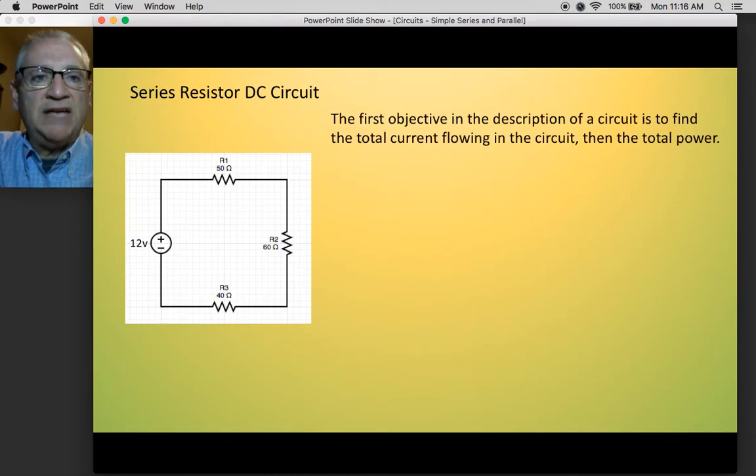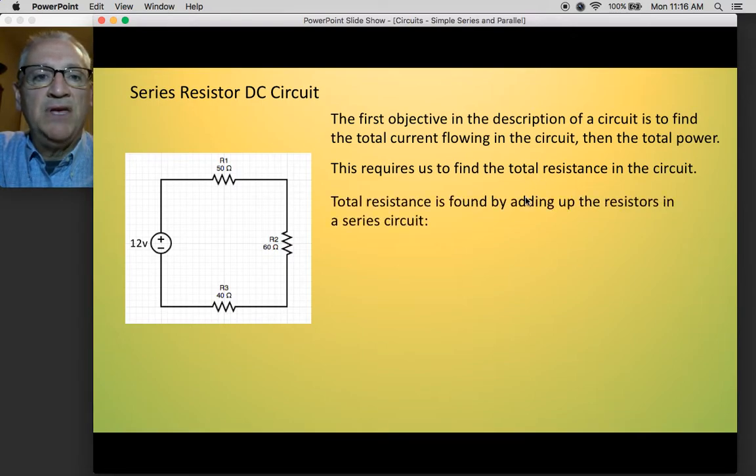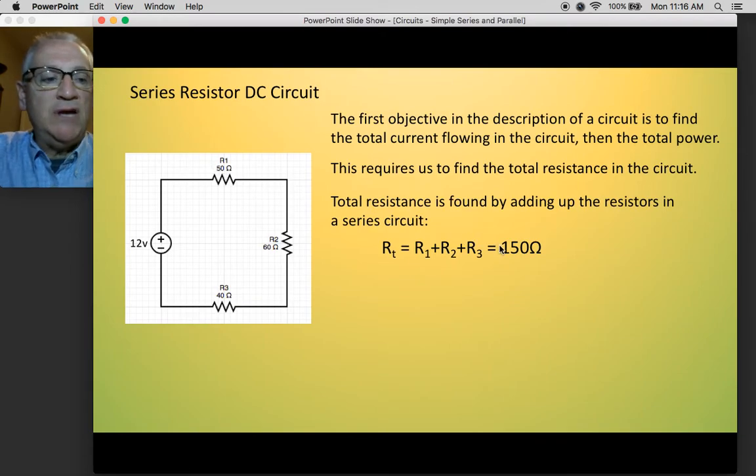Now, the first objective in the description of a circuit is to find the total current flowing in the circuit. Then we find its power. This requires us to find the total resistance inside the circuit. The total resistance is found by adding up these resistors. So you take R1 and R2 and R3 and you add them up. And in this case, it's pretty simple. You just get 150 ohms.